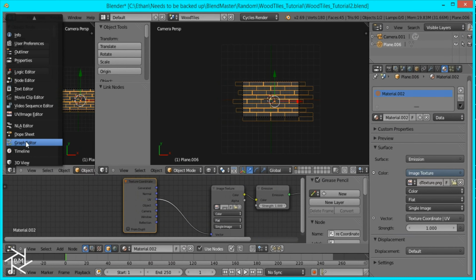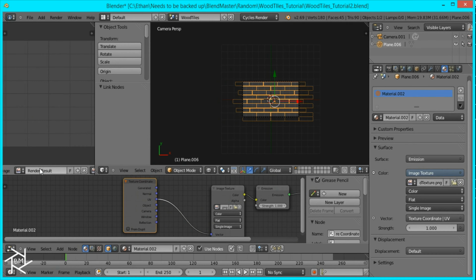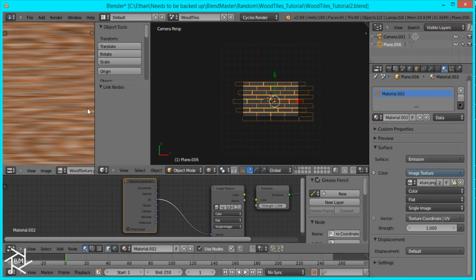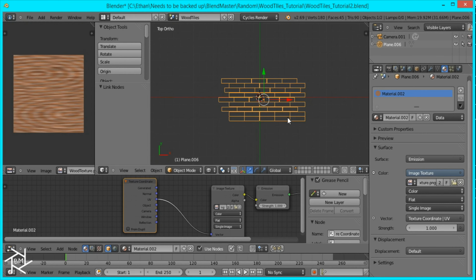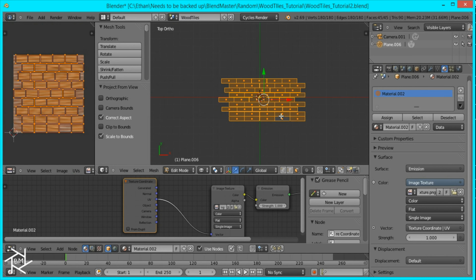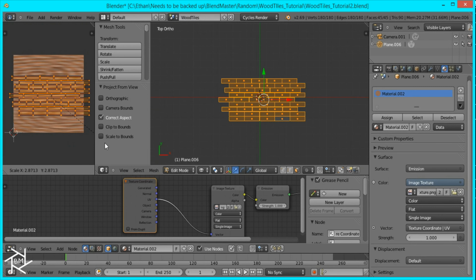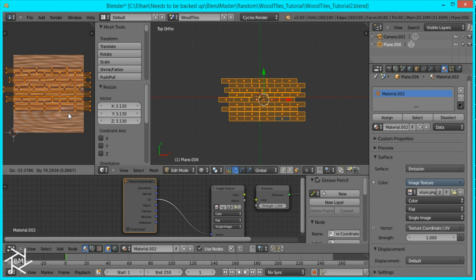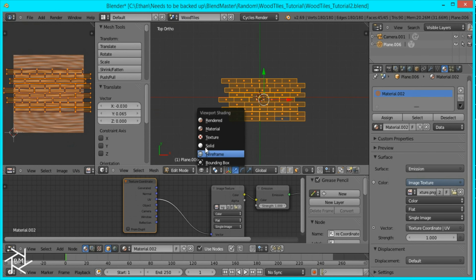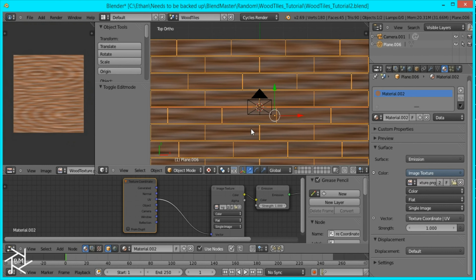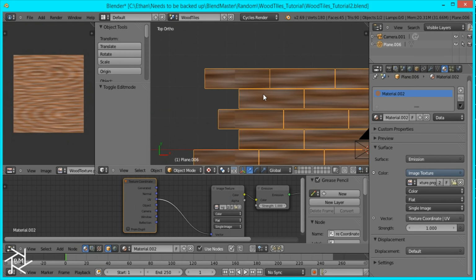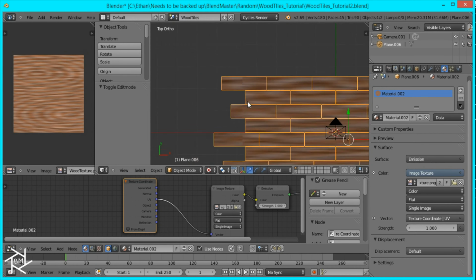I'll just open up our UV image editor and open up our wood texture. Now if we go to top view, we can project everything from view like that, and we'll just scale it up. Okay, so now if we go to texture view, we can see our wooden plank texture, and it's looking pretty good, except for these side planks where you can see that it's not tiling because this isn't a tileable image.